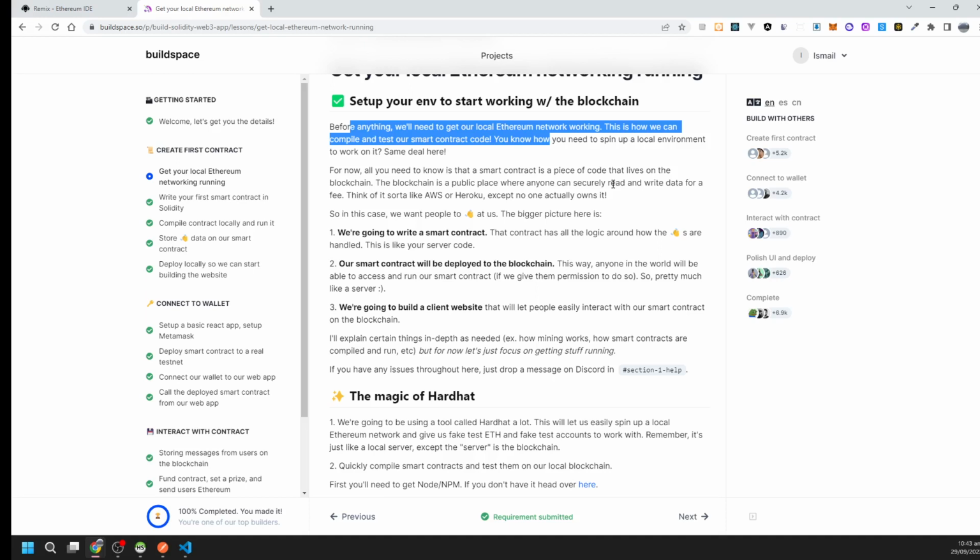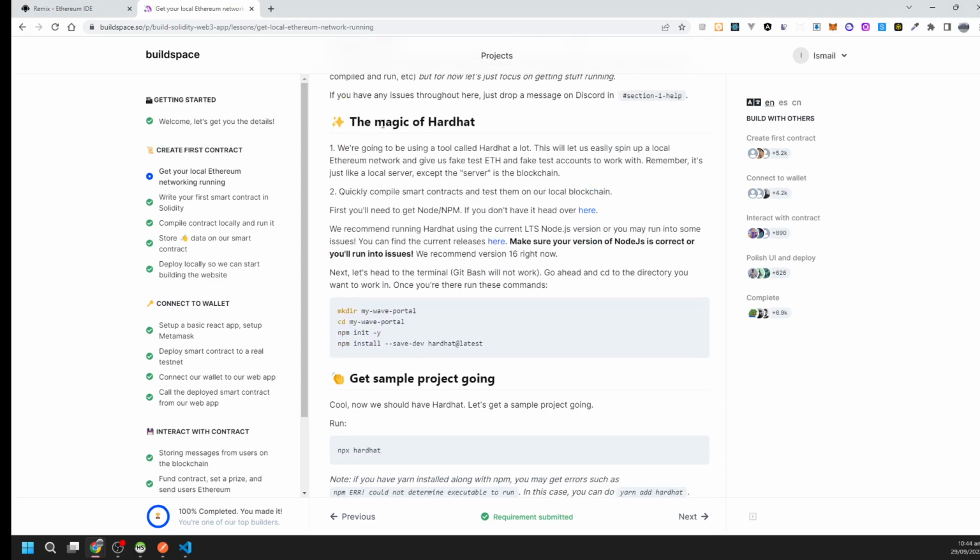So what will buildspace cover in it? We are going to write a smart contract. Our smart contract will deploy on the blockchain. We are going to build a client website. So first we create a smart contract and deploy it on the blockchain, and then we connect that smart contract with a website, that is a decentralized app.